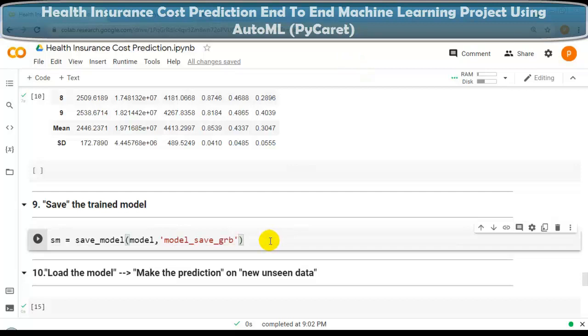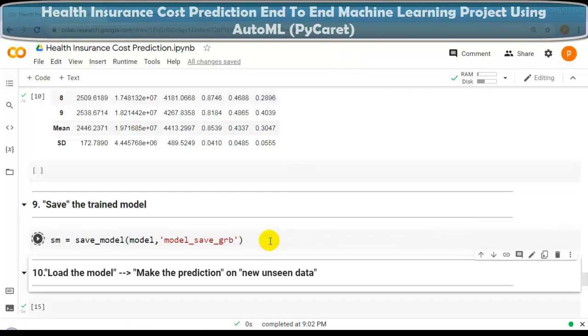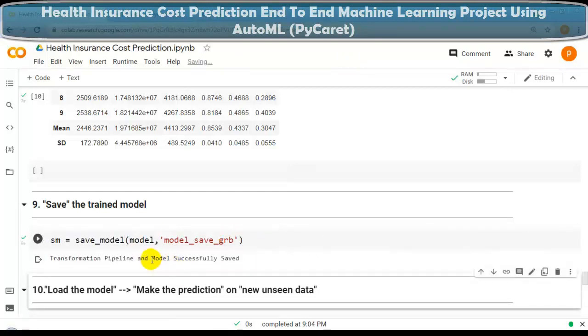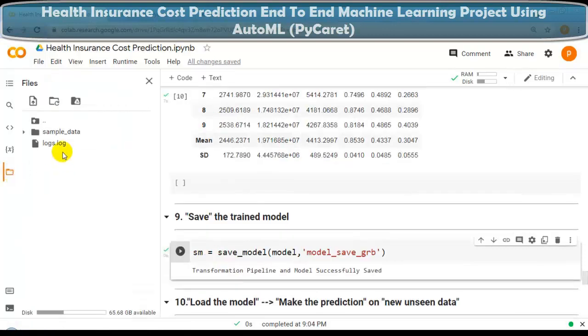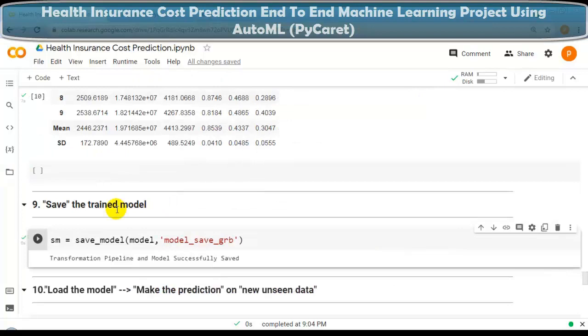You can give any name. Let me execute this cell. As you can see over here, our model is successfully saved. model_save_grb.pkl means this is a pickle file. So this way we can save our trained model.